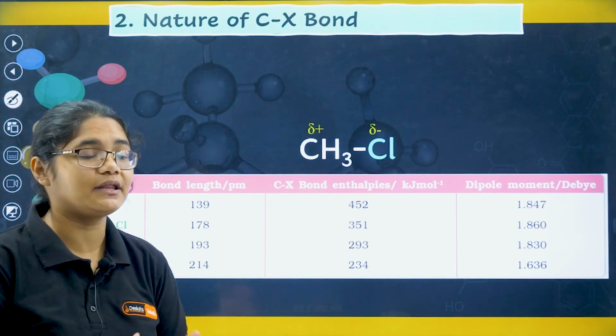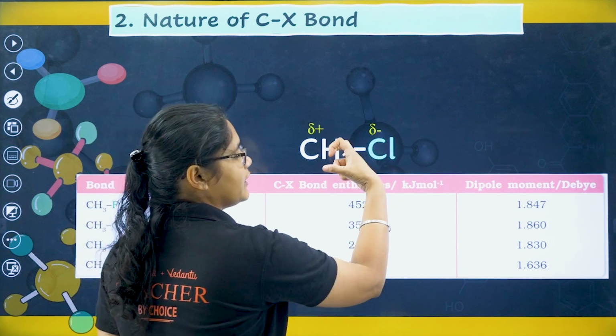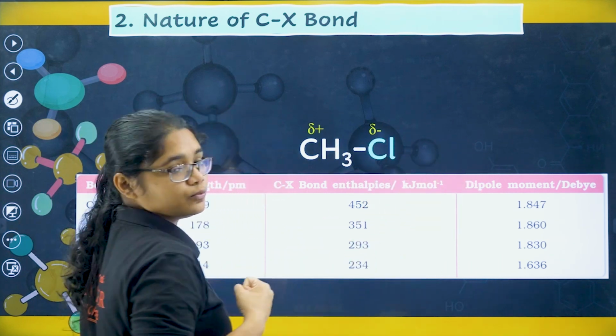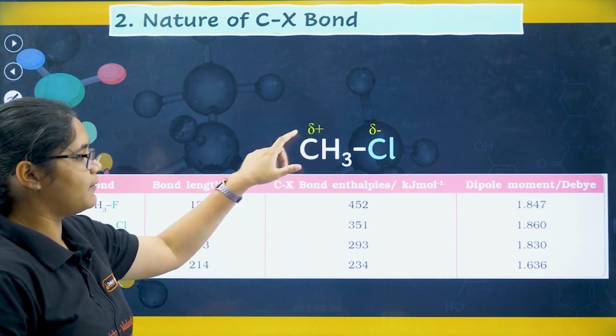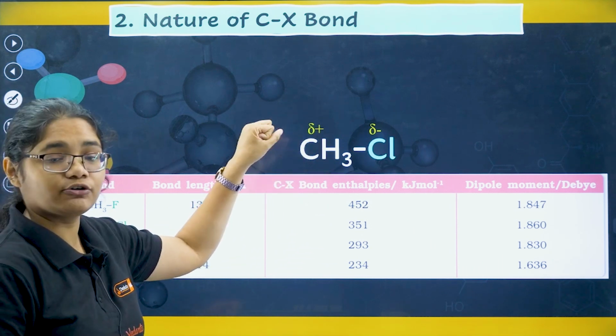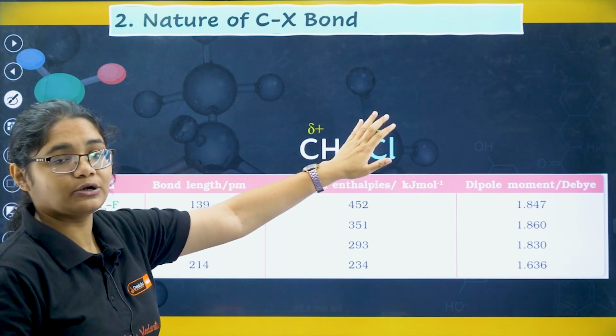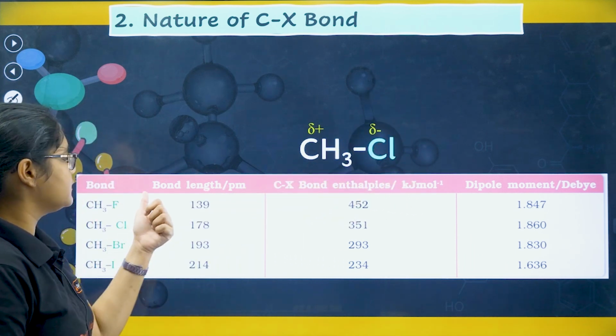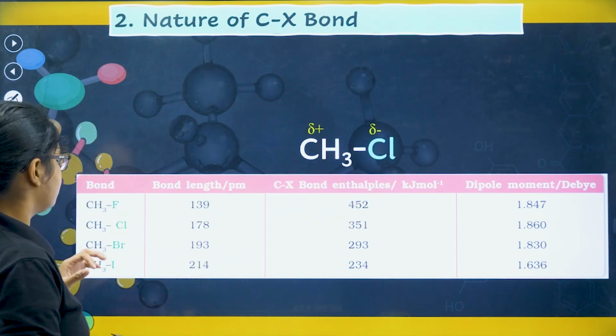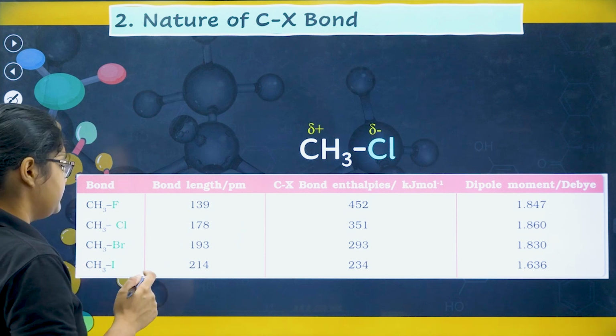Now why is this happening? Because chlorine is more electronegative and it is pulling the electron towards itself. So you should understand that in this type of compound, this carbon is always electron deficient, whereas this chlorine or X is electron rich. Okay, now let's talk about the bond length here.